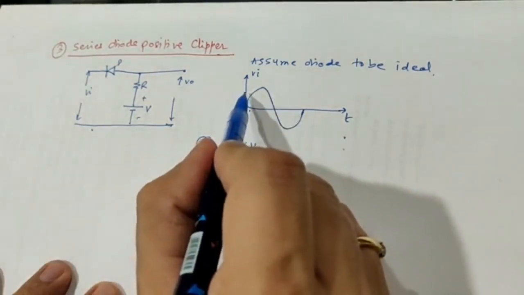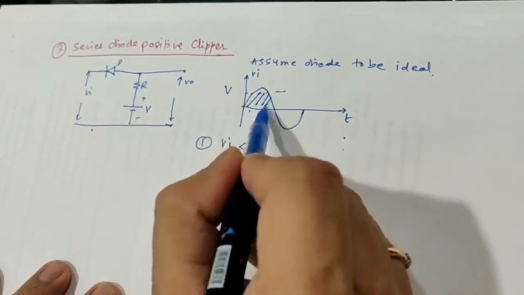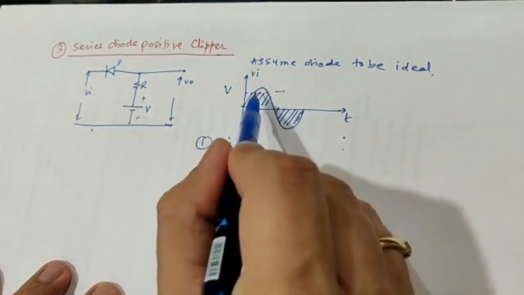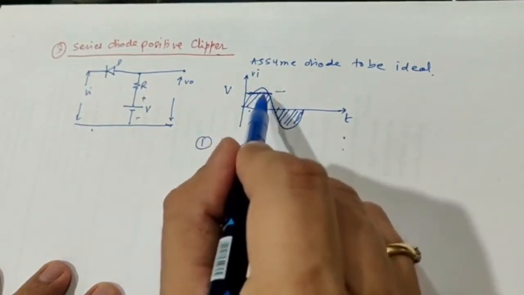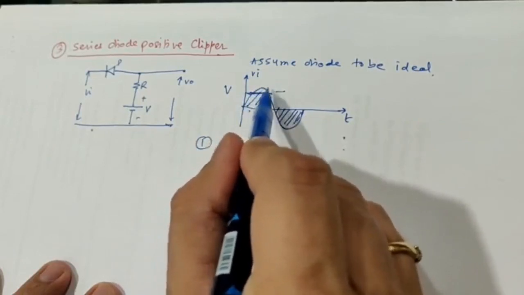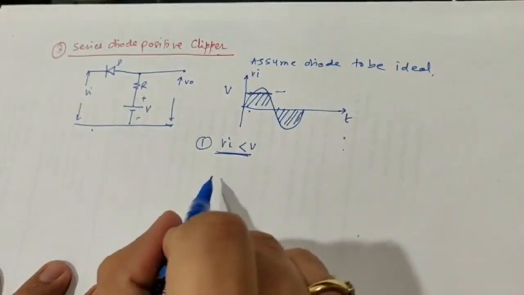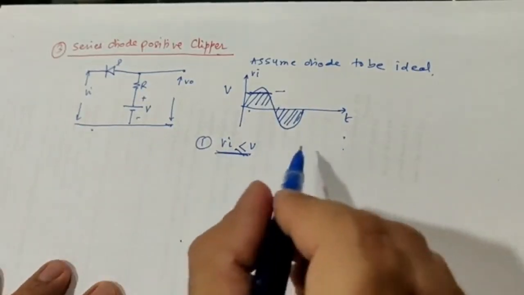So what I am doing is, let me talk about this level V. I am considering this entire thing: the entire negative voltage and the positive voltage till V. So the upper clip, this upper portion, I have not taken into consideration. This is the meaning of Vi less than or equal to V. Now in this case, what will happen?